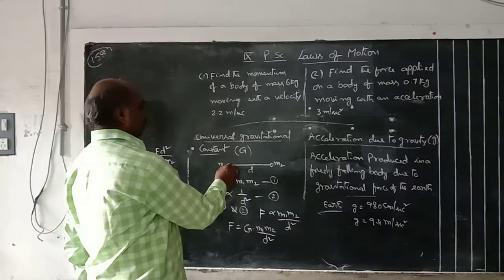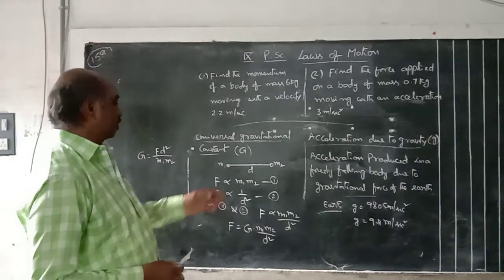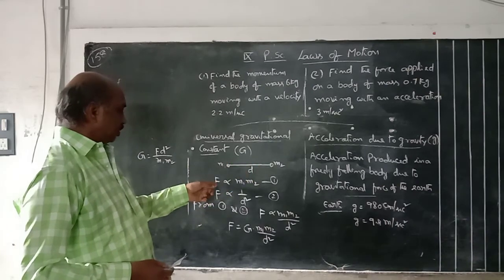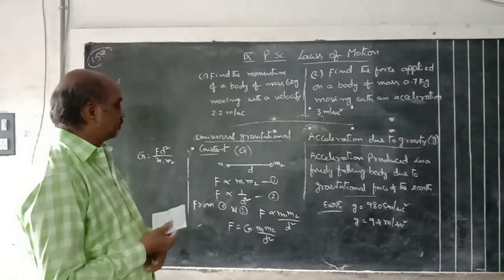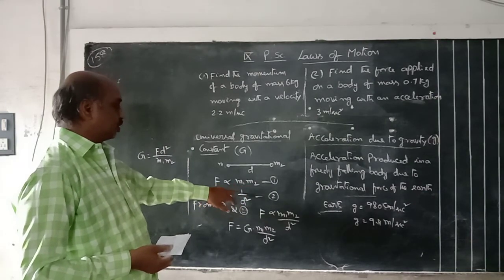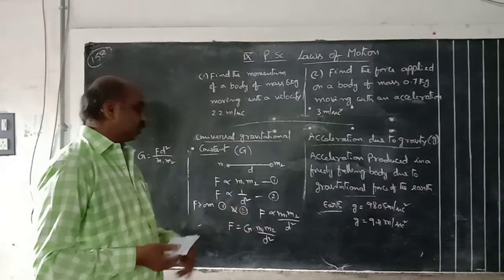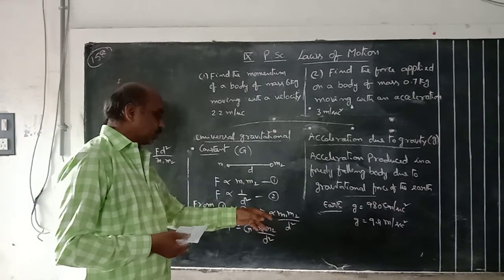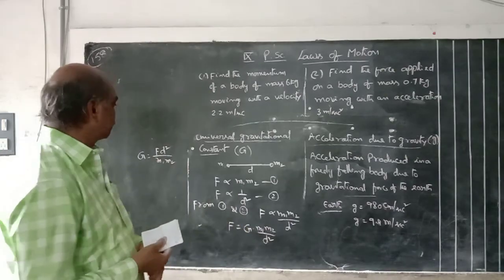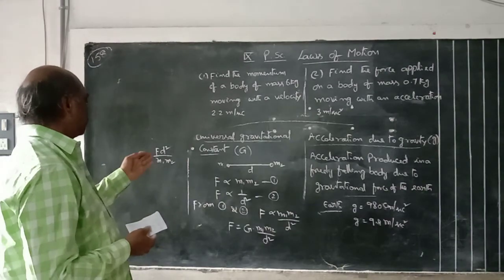Suppose two bodies are there having masses m1 and m2, separated by a distance d. Here F means force. The attraction force between the two bodies is directly proportional to the product of their masses and inversely proportional to the square of the distance. By clubbing these two, you get F proportional to m1 m2 by d square. Remove the proportionality symbol, write the equal sign, then the constant, and that constant is capital G. What is G? Universal gravitation constant. The formula for G is F d square by m1 m2.